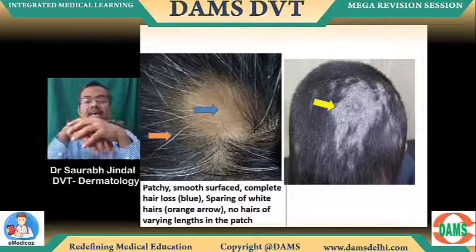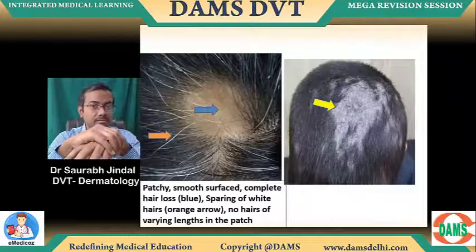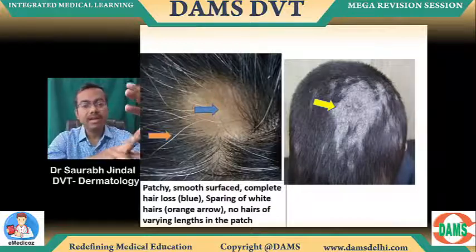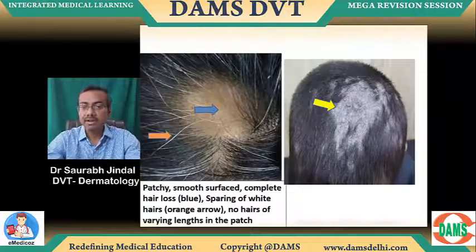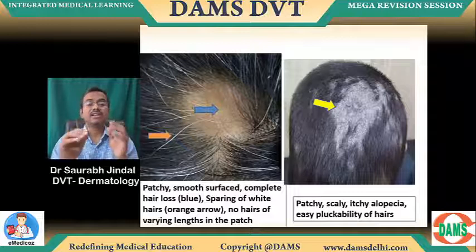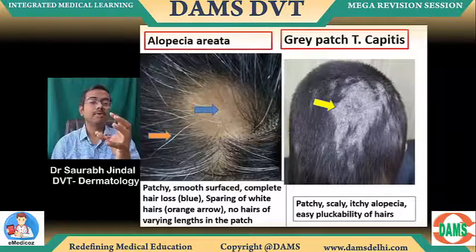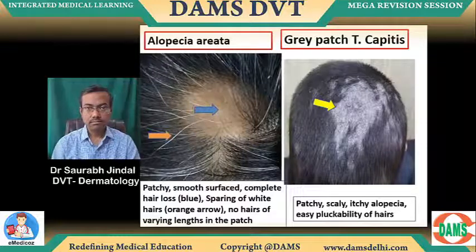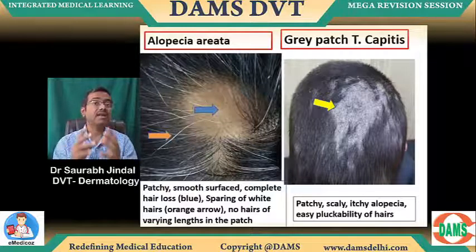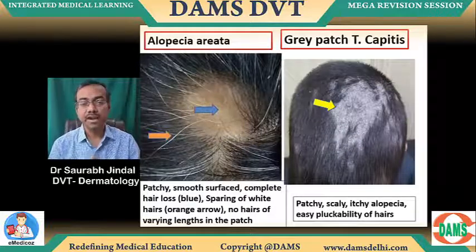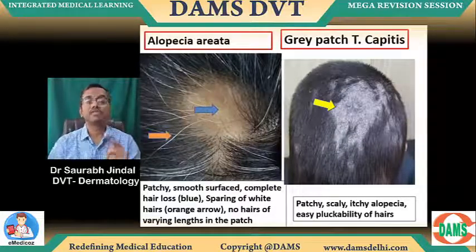When there is scaling and no sign of inflammation, redness नहीं है, edema नहीं है, this is not inflammatory. This is gray patch tinea capitis. Typically the pointer word is going to be easy pluckability, and very importantly in a child. Do not answer tinea capitis for adults. Answer it only for children.